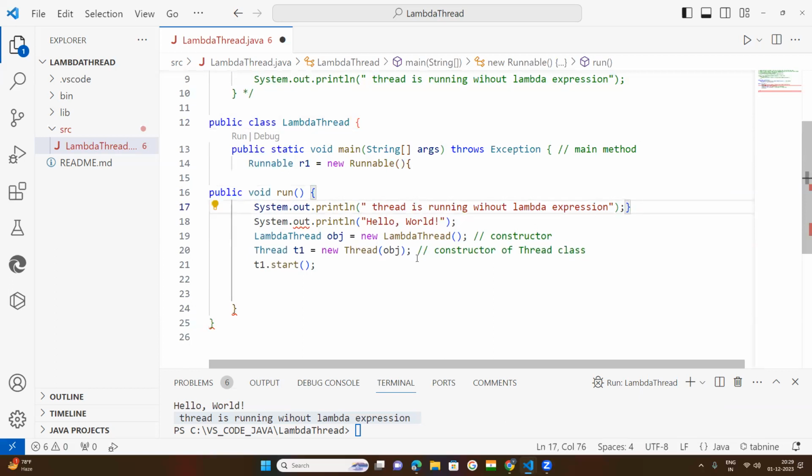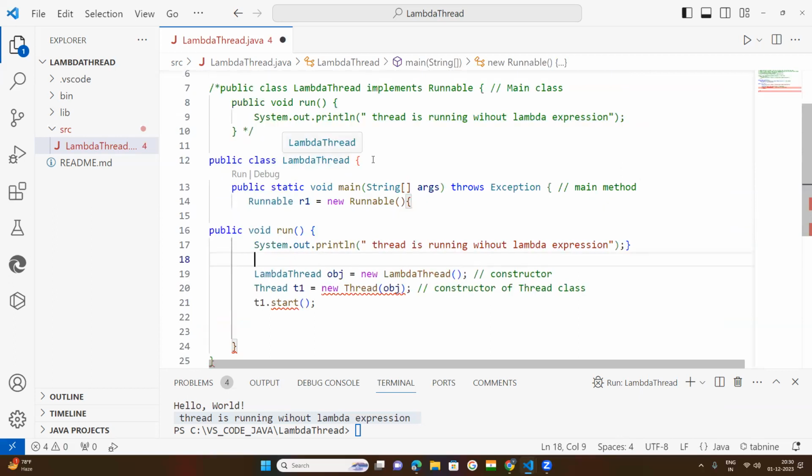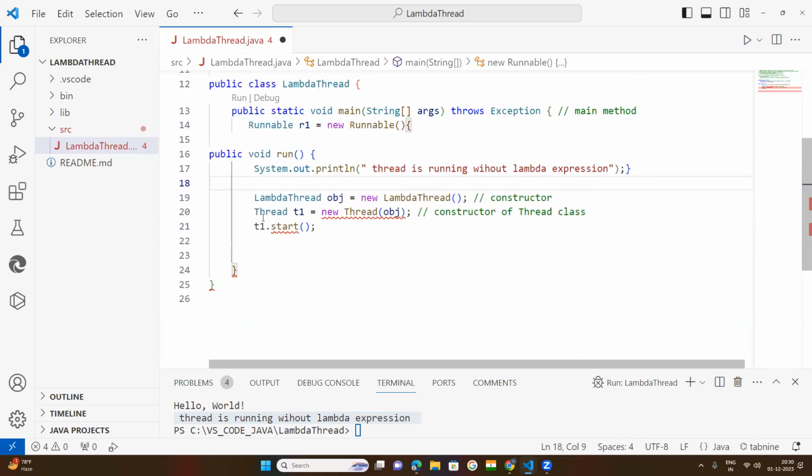Now come down here. This is the default statement. It comes with our main class and main method. No need. Now we have created the object for the Lambda class in the first method, so you put it in a comment section.